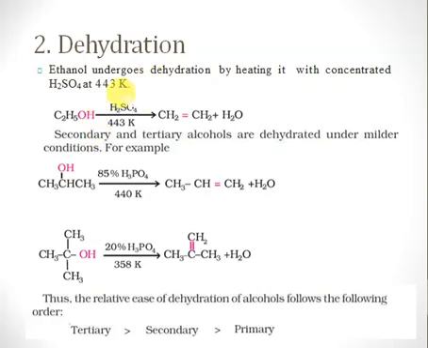So just compare the conditions. We use 100% sulfuric acid in case of primary alcohols. In case of secondary alcohol, we have decreased the temperature and we have made use of 85% phosphoric acid. Now we have decreased the temperature further, 358 Kelvin, and now we are using only 20% phosphoric acid, right? So you may see clearly that tertiary alcohols undergo dehydration very rapidly, secondary come next, and for primary it becomes very difficult to undergo dehydration.